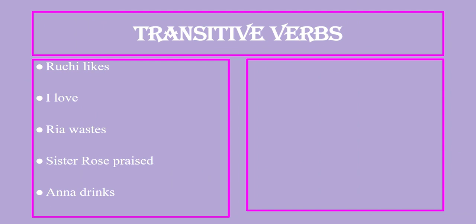Just look at this, pause your video, go through it. Ruchi likes, I love, Ria wastes, Sister Rose praised, Anna drinks. Now, all these are incomplete sentences, and we need to put an object to make them complete. Such sentences are called transitive sentences. Ruchi likes what? She likes chocolates.